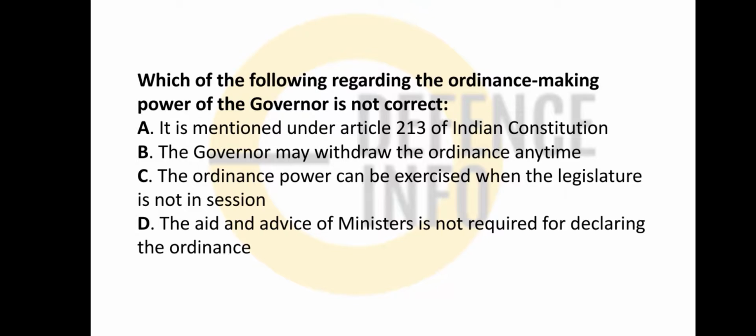Which one of the following regards the ordinance making power of the government? Yes, it is mentioned in Article 213 of the Indian Constitution. This is correct. The government may withdraw the ordinance anytime. The ordinance power can be exercised when the legislative assembly is not in session. It is correct. The aid and advice of the ministers is not required to declare the ordinance. This is incorrect. Aid and advice is required.